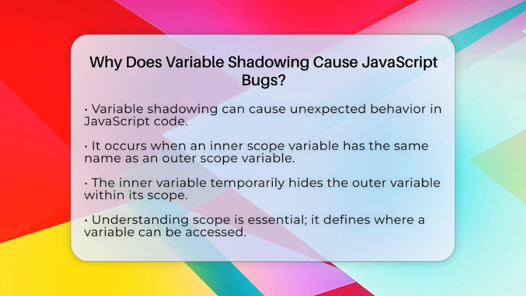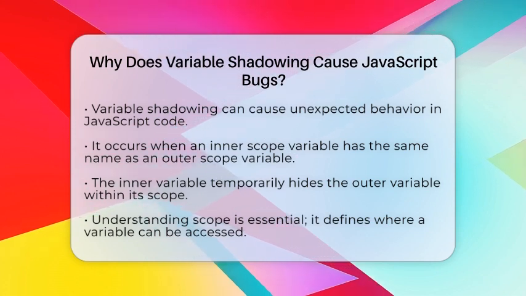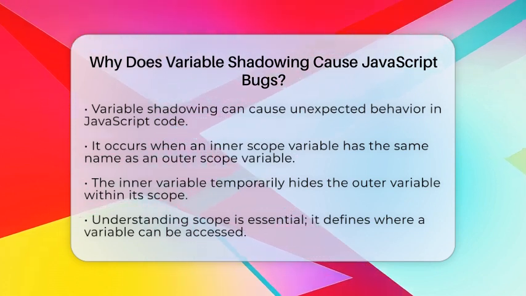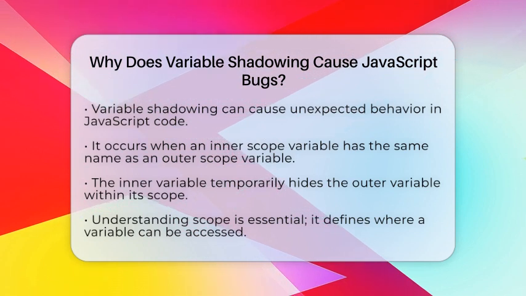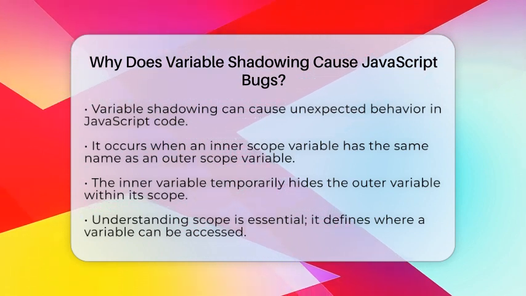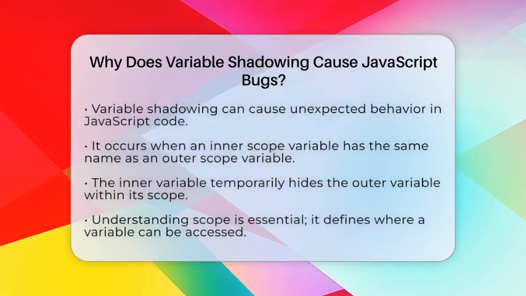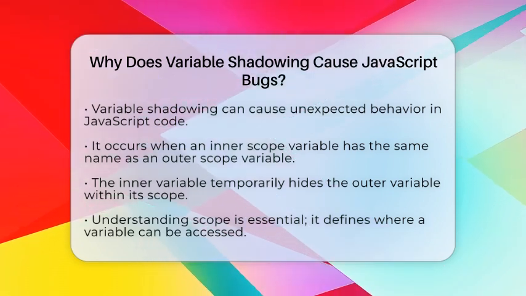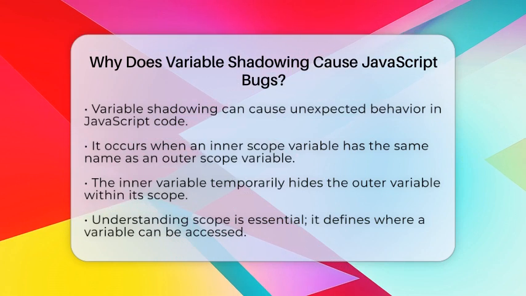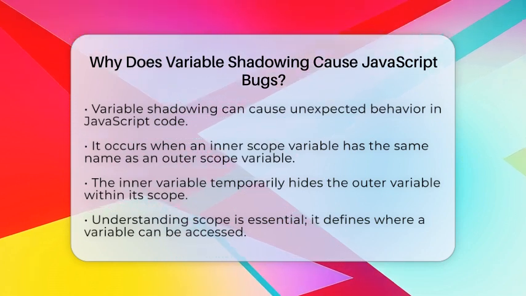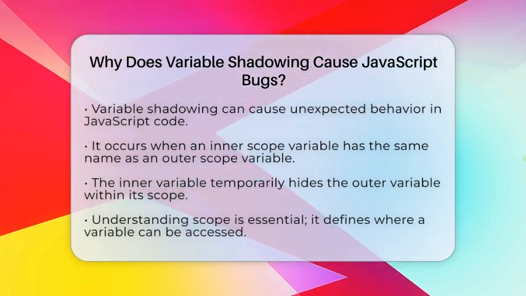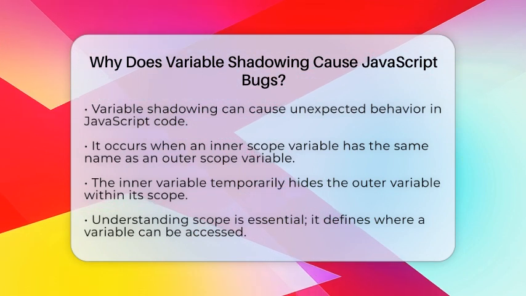Variable shadowing happens when you declare a variable in an inner scope that has the same name as a variable in an outer scope. This inner variable temporarily hides the outer variable within its own scope. The result? You might think you are working with the outer variable, but you are actually interacting with the inner one. To grasp why this can create issues, we need to understand scope.